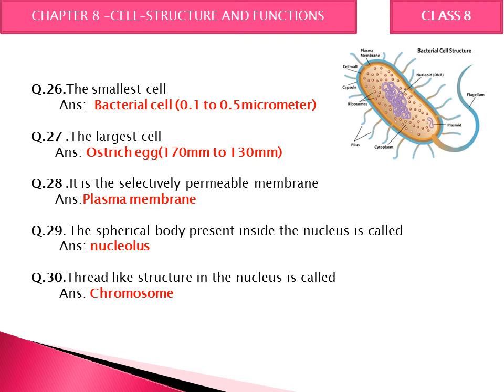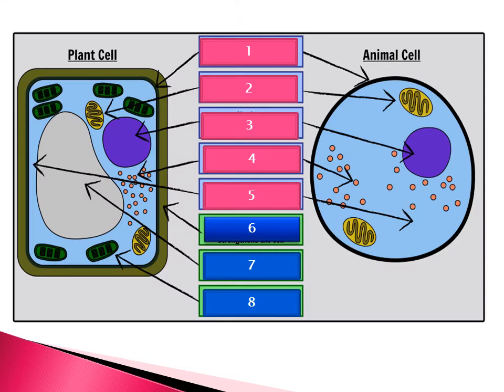Now come to the plant and animal cell, which is the most important topic. Here comes the structure of plant and animal cell. Can you guess, children, what is the first part? First, second, third, fourth, fifth: till fifth, things are common, meaning they are present in both plant cell and animal cell.